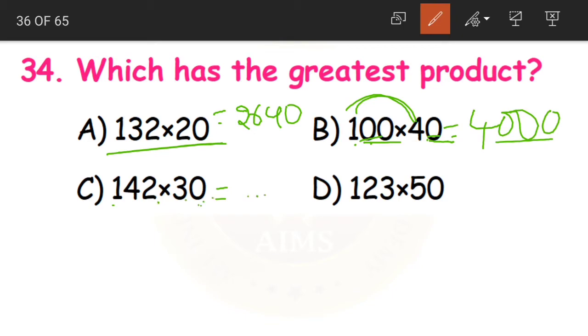Now again here, 142 into 30. We can multiply this also here only. 3 2s are 6, 3 4s are 12, 2 here, 1 carried, 3 1s are 3 plus 1, 4, and lastly 0. 4260. Clear, children?